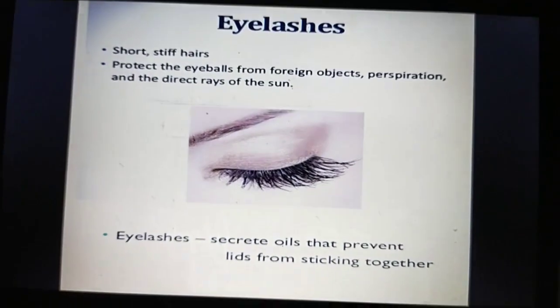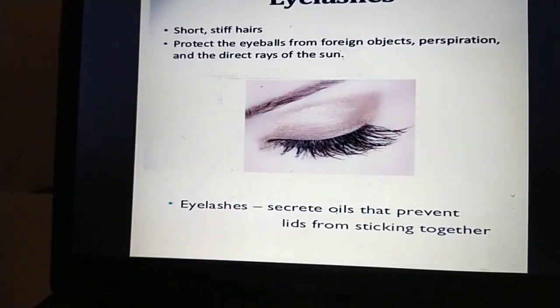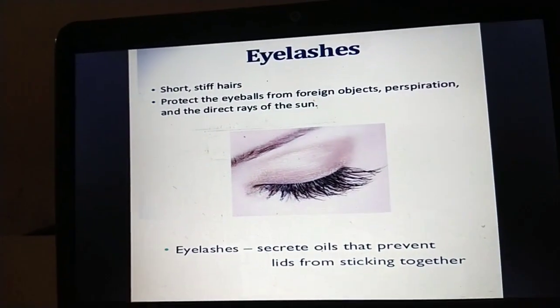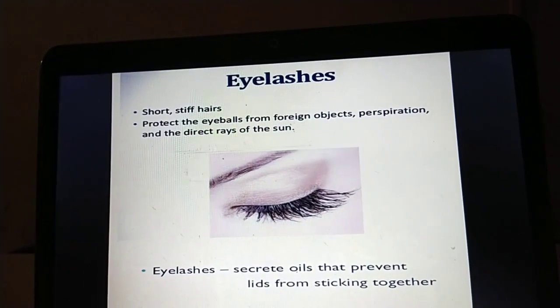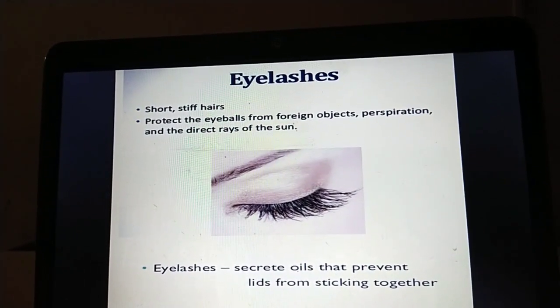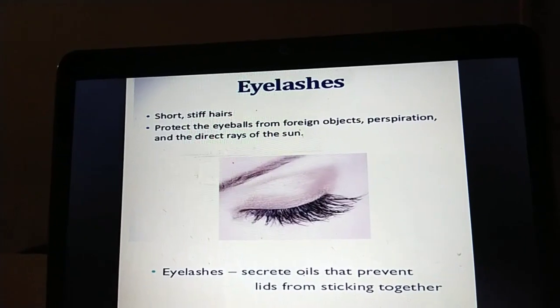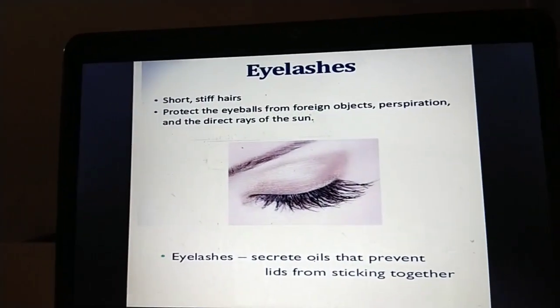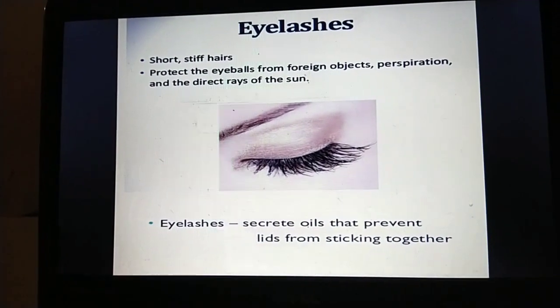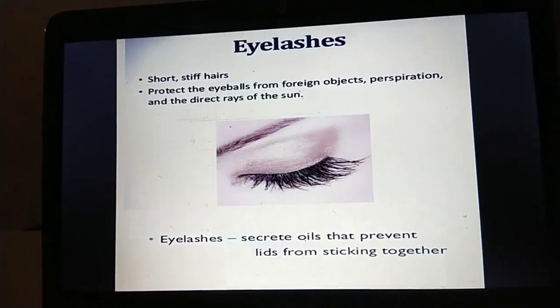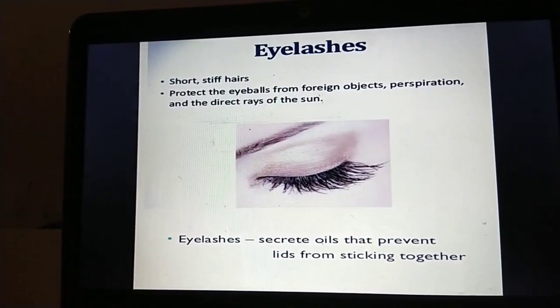Now eyelashes. Eyelashes are short, stiff hairs that protect the eyeball from foreign objects and direct rays from the sun. Eyelashes secrete oil that prevents the lids from sticking together.